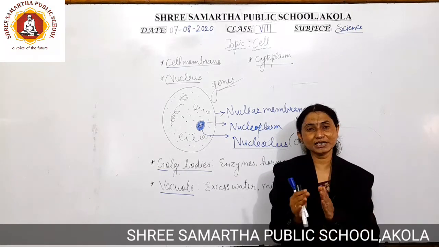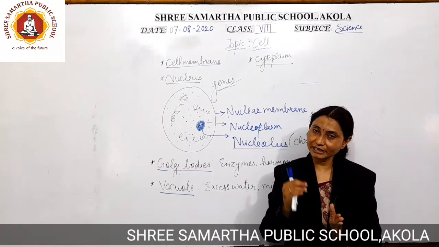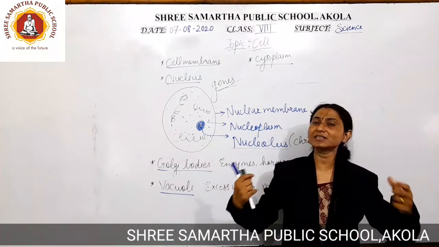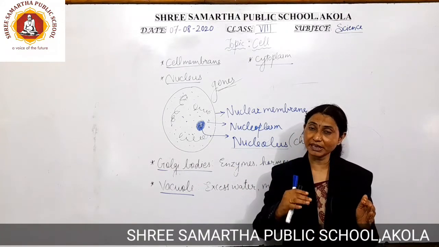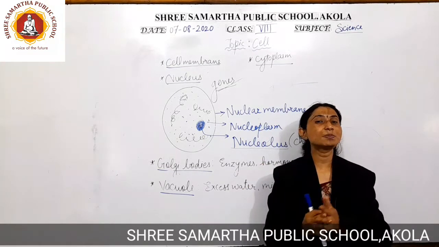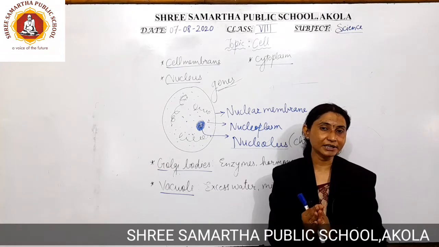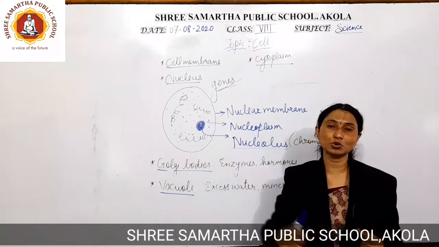And if the child is somewhat dark in color, we can say the child is carrying the color from the mother's side. So how are they carrying these things? These are characters which are transmitted from one generation to another. This transmission is called heredity, and heredity occurs because of the presence of genes and chromosomes only.